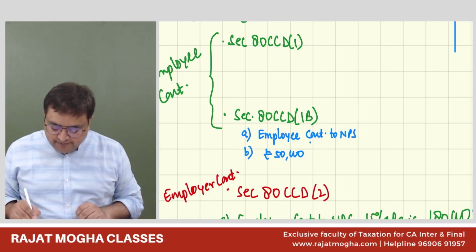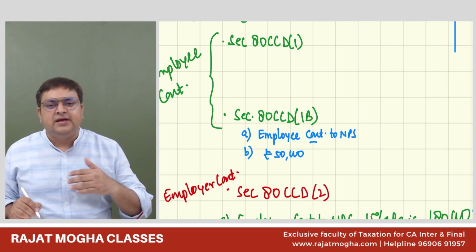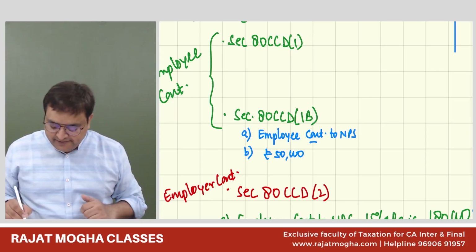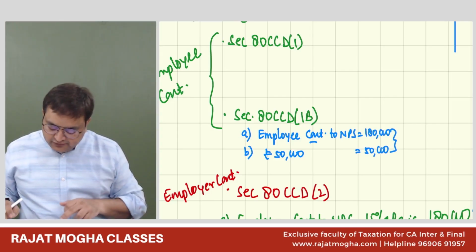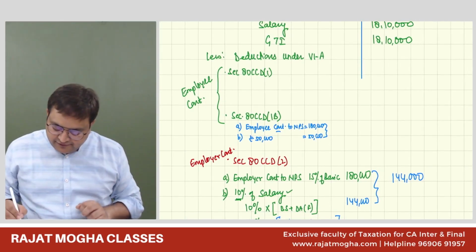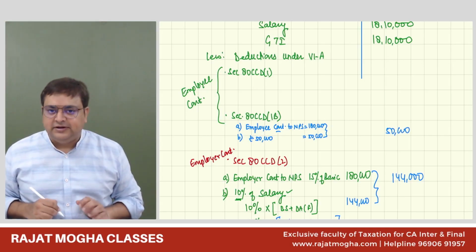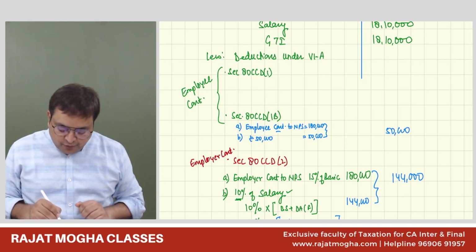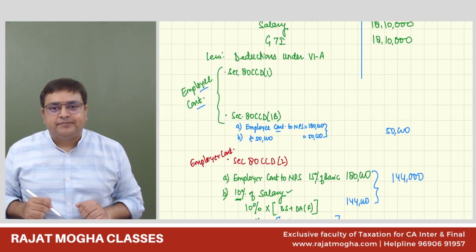So how much is the employee contributing? The employee was contributing a similar amount. We have seen 15% of the basic salary, so 1,80,000 is the employee contribution, or 50,000 rupees, whichever is lower. So we will be getting a deduction of 50,000 from here. Got it? So it is easy. Now only 80CCD(1) is left. So how much is 80CCD(1)?